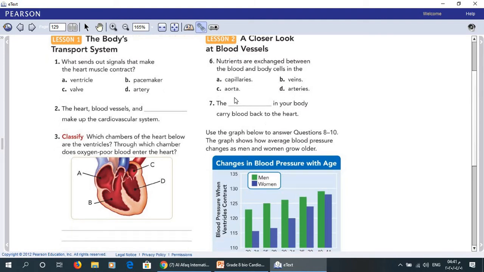Number 7. The veins in your body carry blood back to the heart. Of course, the veins. The veins in your body carry blood back to the heart.